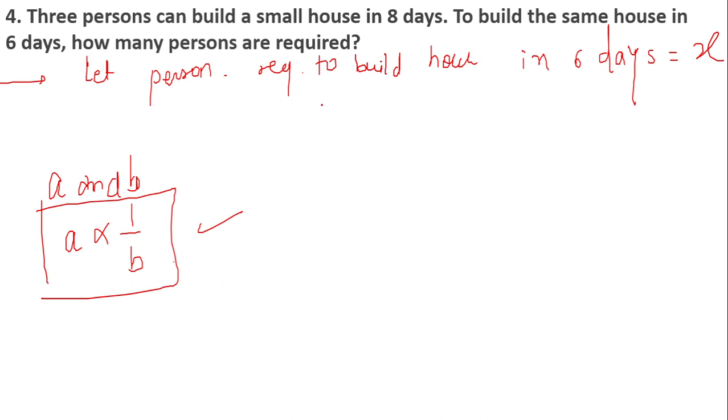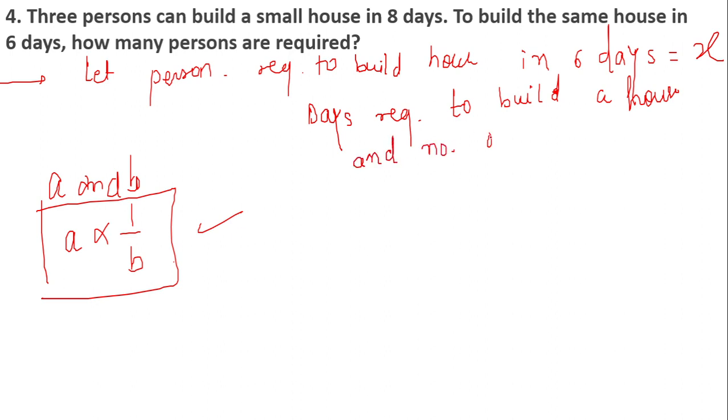So here the days required to build the house, please write everything in detail, I'm writing in short form over here, and the number of people are inversely proportional. What does it mean? It means that if we increase the number of people over here, then the time required to finish the house will be less. Lesser days are required if we increase the manpower.